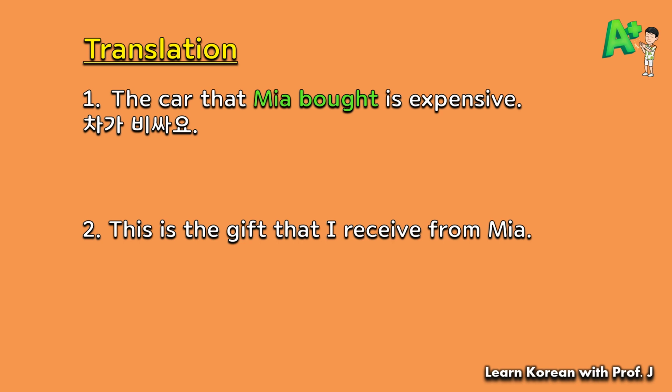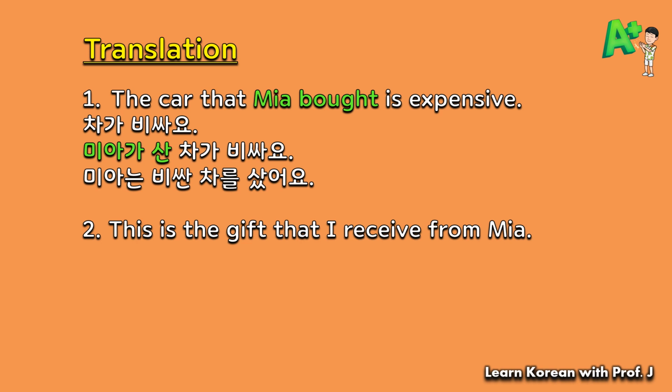Now, you're gonna add the modifying elements before the noun. Then, the sentence becomes 미아가 산 차가 비싸요. And for sentence number 1, there's another way to translate the sentence, which is 미아는 비싼 차를 샀어요. However, this sentence has a different sentence structure.